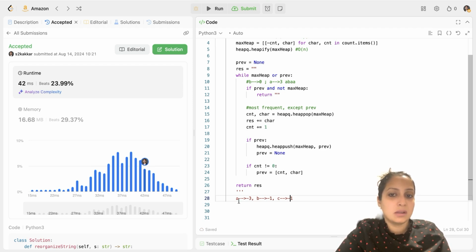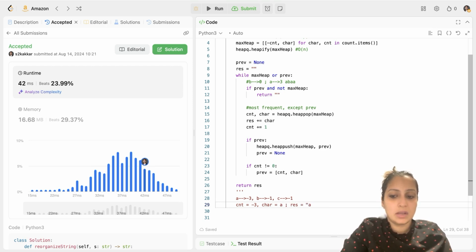Now your heap is not empty. You can see your previous is none because you have initialized it as none. And you go through the loop. Here, this condition is not true, because your max heap is not empty. So you pop the most frequent. Your most frequent is A, when -3 is the count. So your count comes to be -3 and your character comes to be A. You add it to the result and your result becomes A. And then you increment the count.